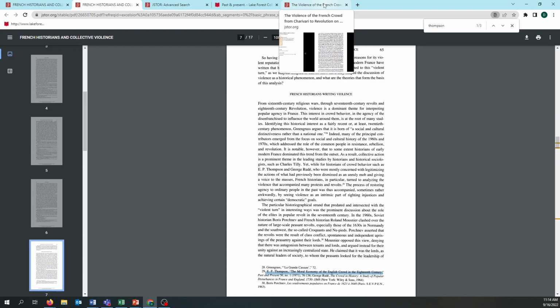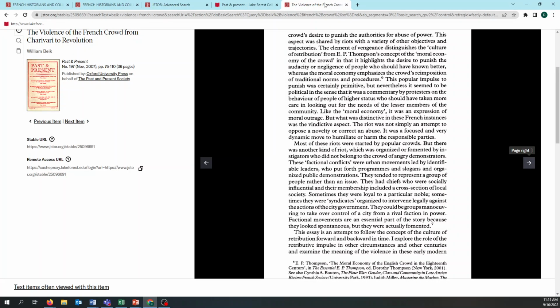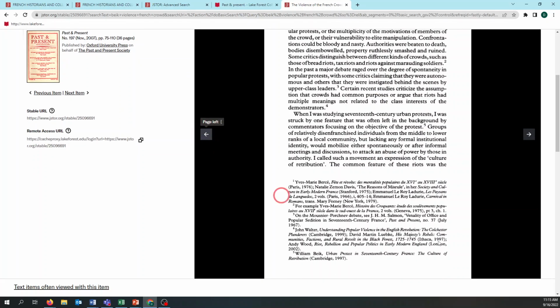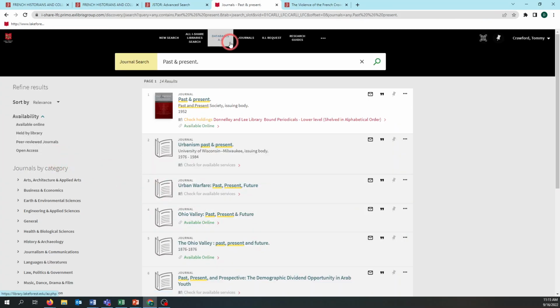Now, your assignment is also going to ask you to look into iShare and find some books. And it's going to have you just do some keyword searching, but I'm actually going to point out here, if we go back and we're looking at more of this background information, I might want to get a particular book. I want to maybe read Riot, Rebellion, and Popular Politics in Early Modern England by Andy Wood, published in 2002. And if I'm curious about this book, I'm going to go back to the library page again and try to search for that.